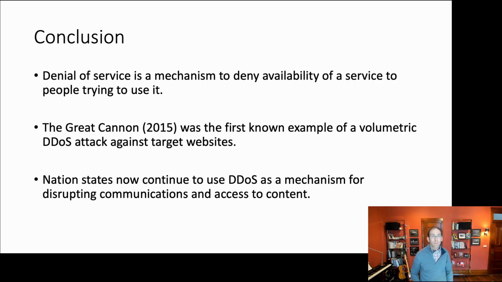In summary, denial of service is a mechanism that denies availability of a service for anybody who might be trying to use that service. The Great Cannon, first launched in 2015, was the first known example of a volumetric denial of service attack against targeted websites by a censorship entity. Nation-states continue to use distributed denial of service as a mechanism to disrupt communications and access to content. And we've even seen a reemergence of the Great Cannon itself in subsequent years, including during the Hong Kong protests.